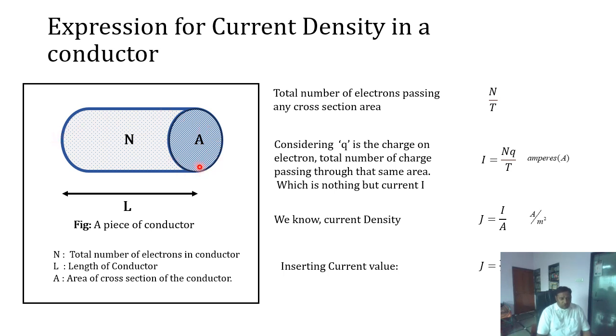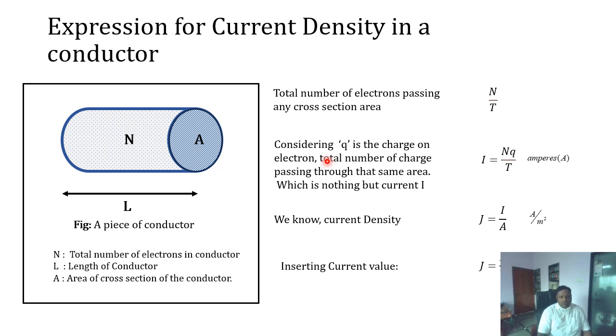Let's say the total number of electrons available in this is equal to N, and the length of this conducting element is L. The total number of electrons passing through any cross-sectional area, let's say this is A, at any given time will be the total number of electrons divided by time.